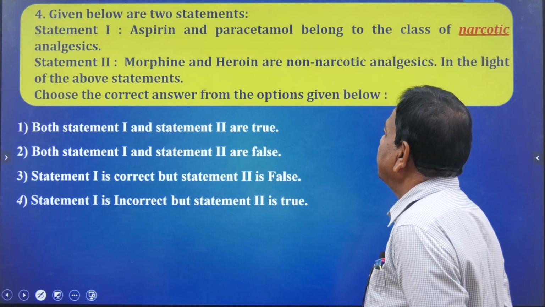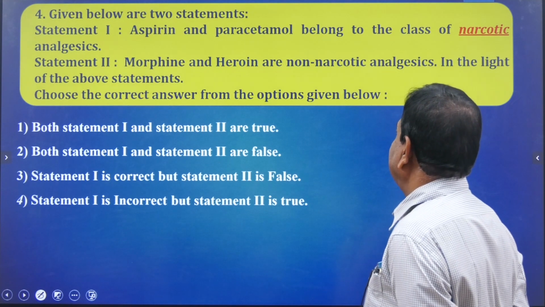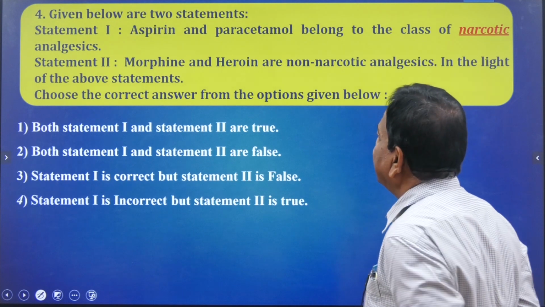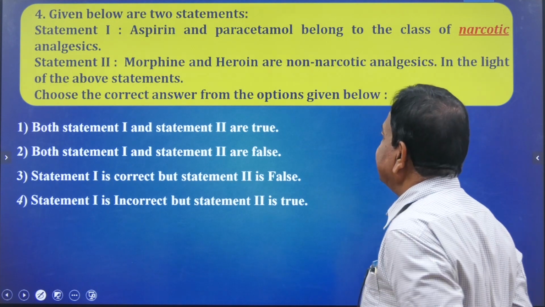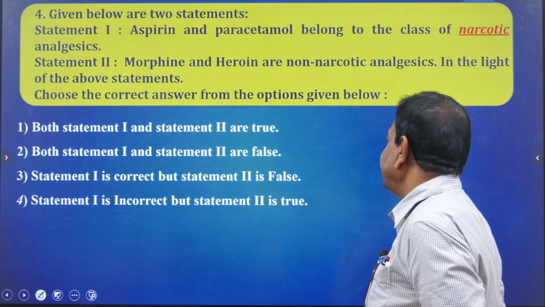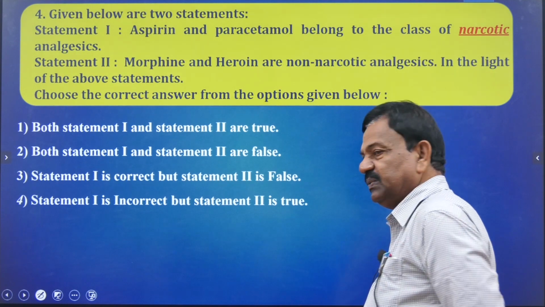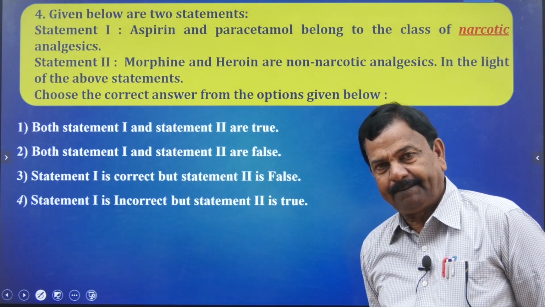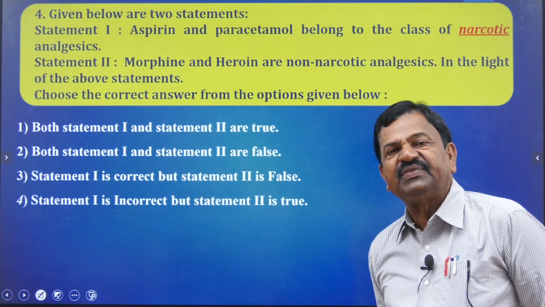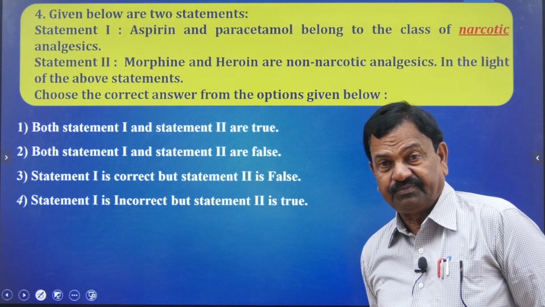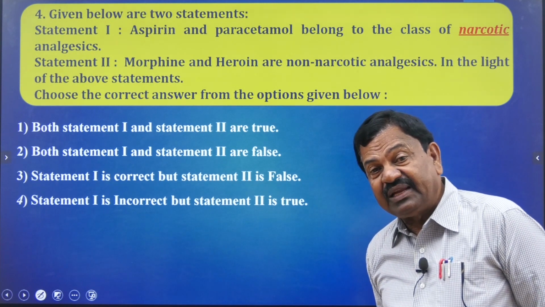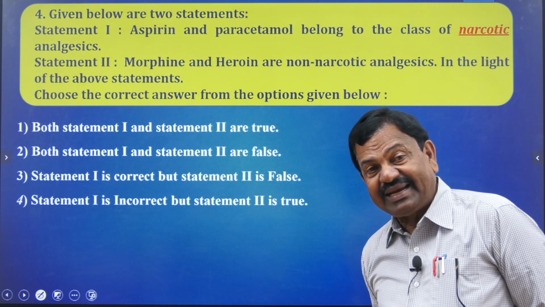Statement 2: morphine and heroin are non-narcotic analgesics. In the light of the above statements, choose the correct answer from the options given below. Two statements are there. We are going to decide which is right first, and after that only select the option.